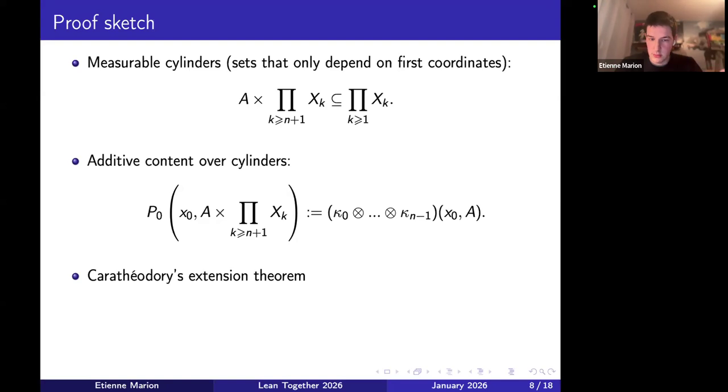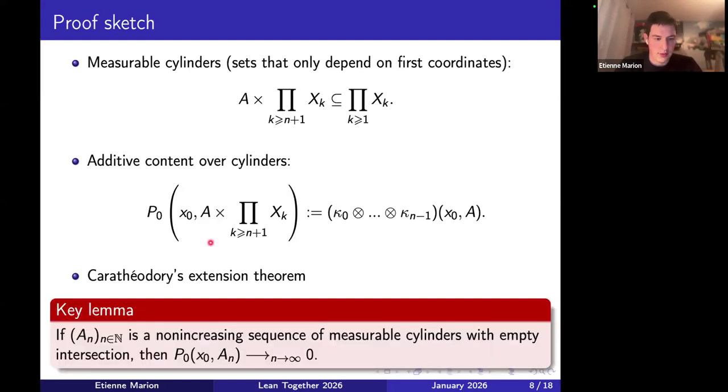And the key lemma to do this is to show that if I have a non-increasing sequence of measurable cylinders with empty intersection, then their content tends to 0. So this would be obvious if this was already a measure, but we want to show that it can be extended into a measure. And so we actually need to show that. And so a few brief words about the proof of the lemma.